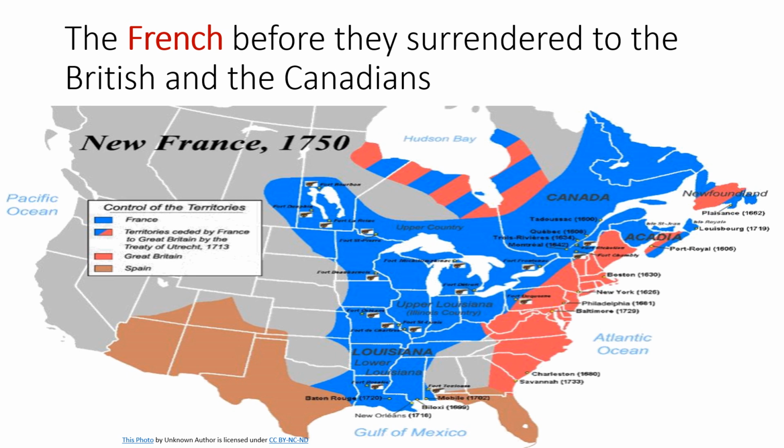Okay, let's take a look at the map just so you get some history. A lot of these places, Louisiana, named after King Louis, was owned by the French.